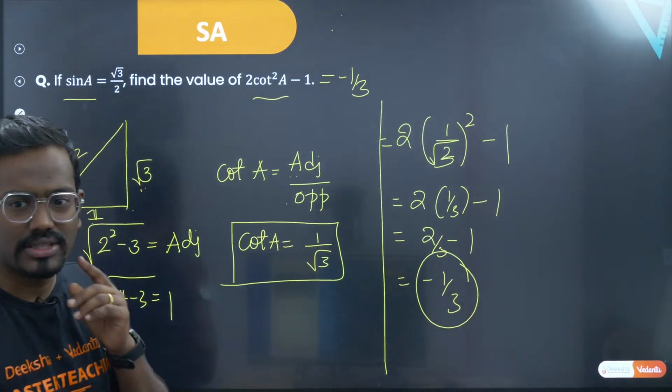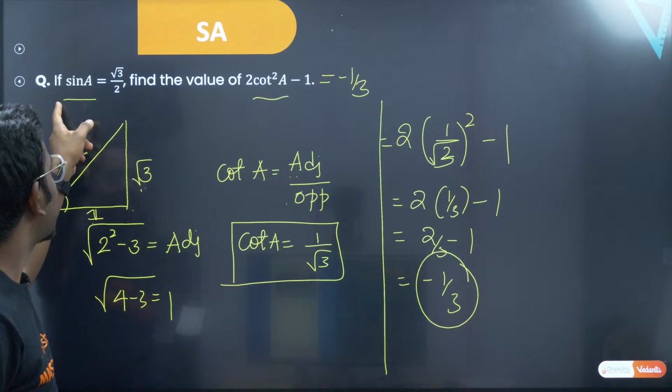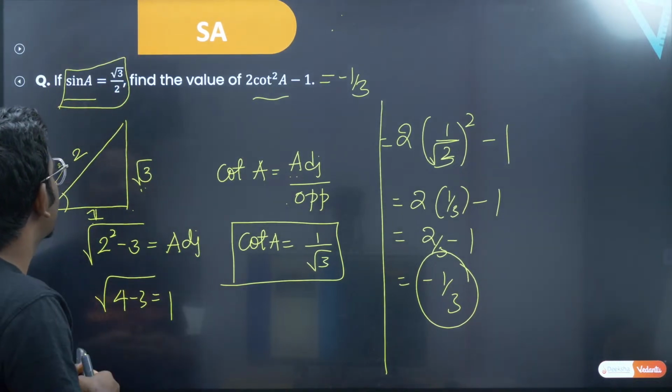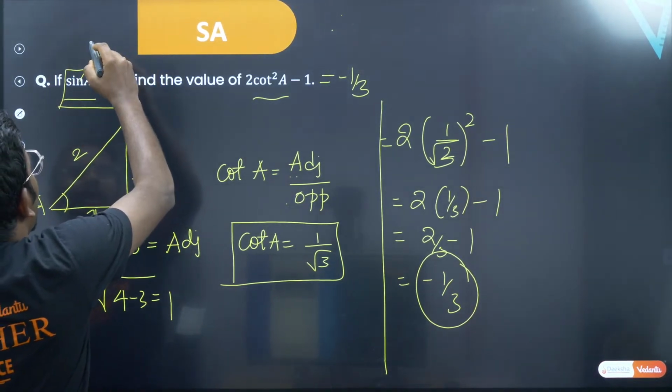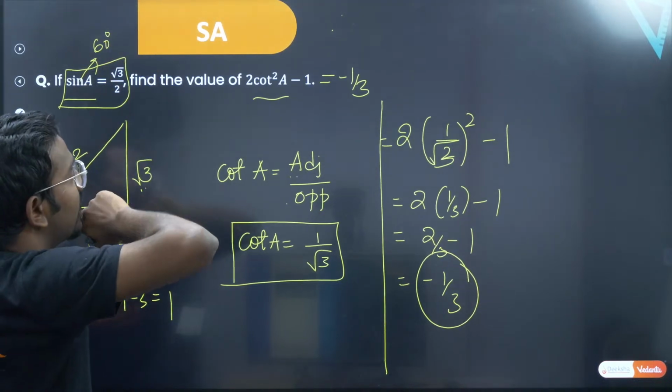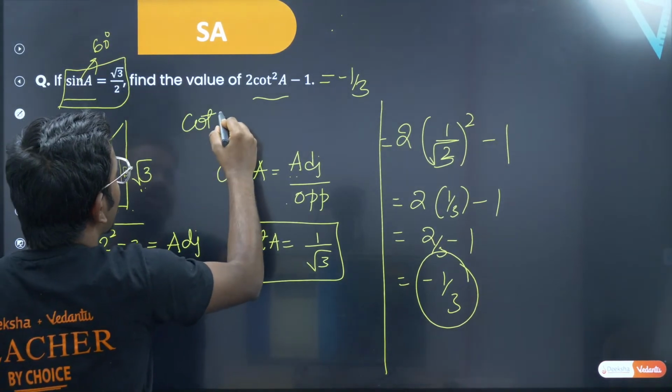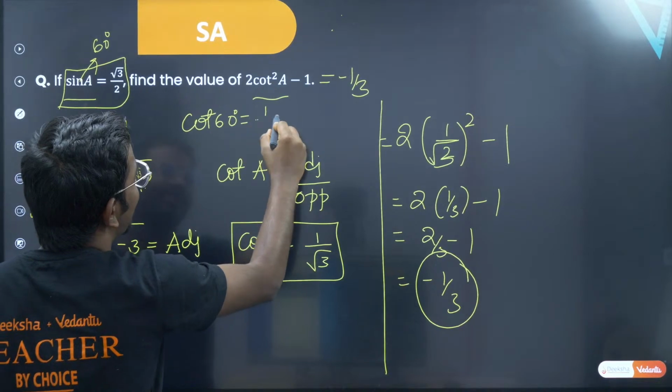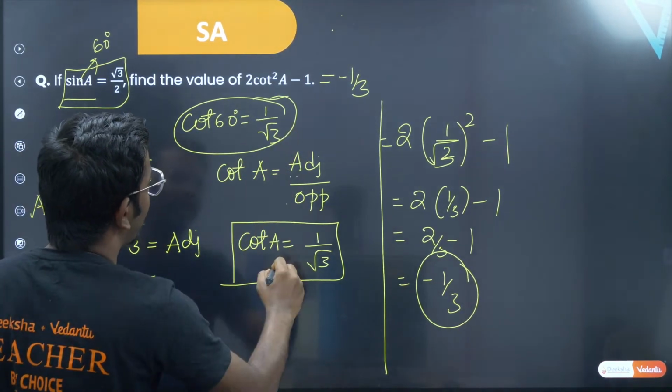See, you can also think this in another way. So sin A is root 3 by 2 at what angle? Sir, sin A is root 3 by 2 at A equal to 60 degree. Similarly, cot 60 if you find out, you can directly tell, sir, cot 60 is 1 by root 3. So you can arrive at this point directly.